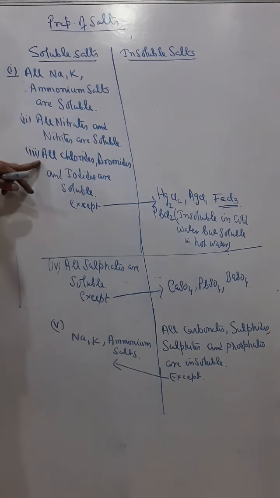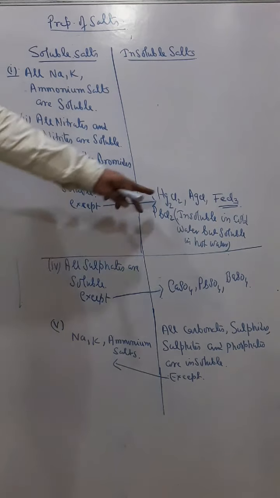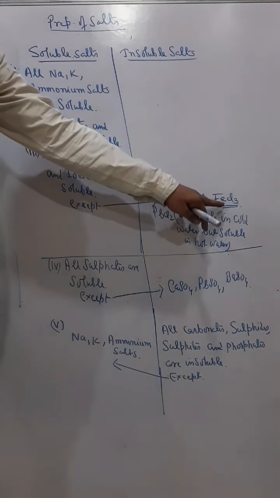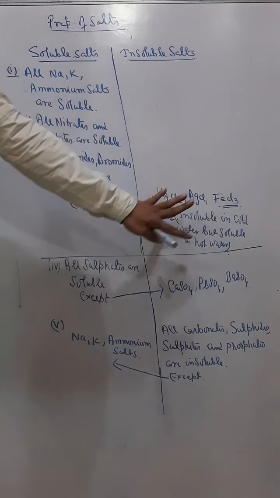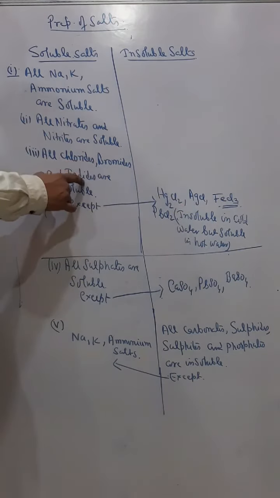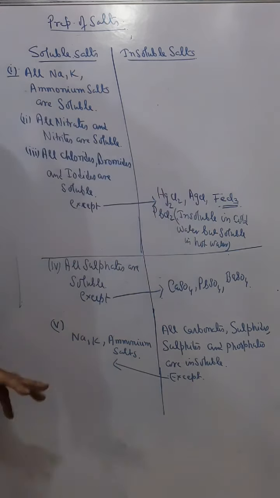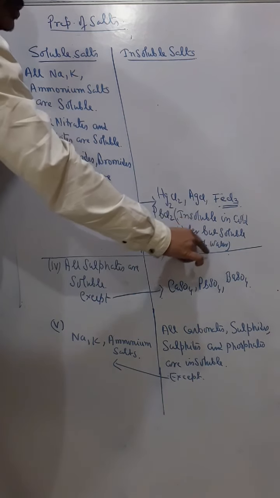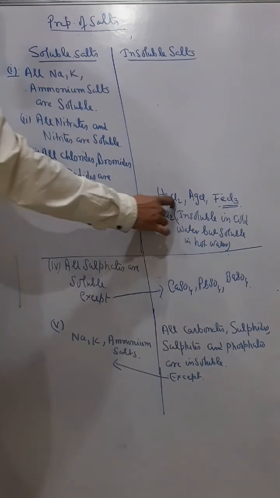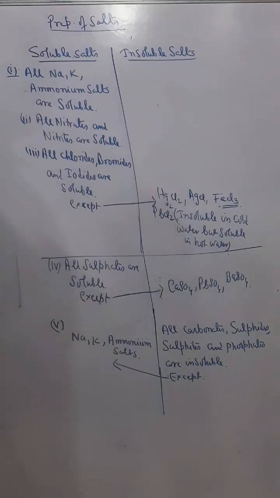Similarly, all chlorides, bromides and iodides are soluble, except mercurous chloride, silver chloride, ferric chloride and lead chloride. These four chlorides are insoluble. Understand? So all chlorides, bromides, iodides are soluble salts, but the exception is these four salts. And lead chloride is insoluble in cold water, but it is soluble in hot water. But we'll still take it in the insoluble salts part. So it is an insoluble salt.